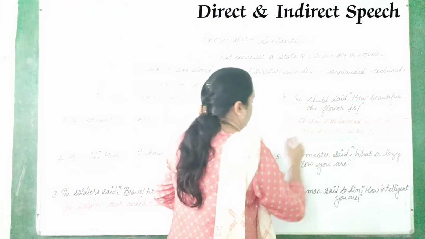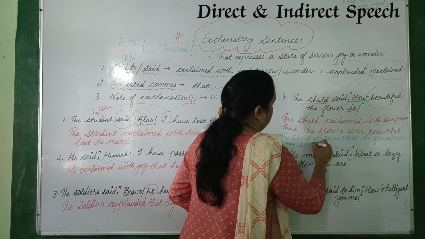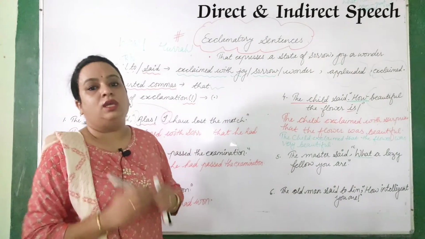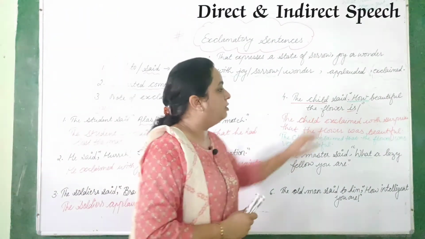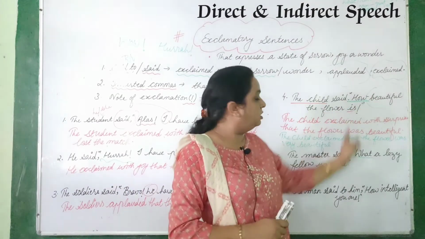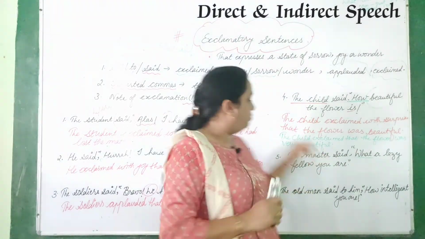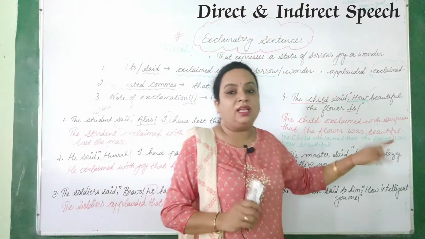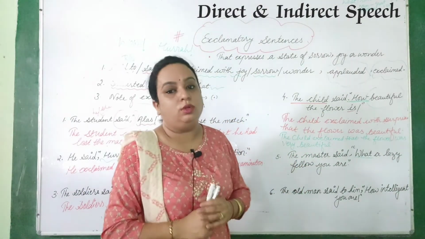The flower was very beautiful. Okay, so these are the two ways to write down the answer. I hope you got it. But if after this how or after this what there will be a noun, then if you are using the second rule to change, you will use great instead of very, right? So it is your choice what you want to do here.